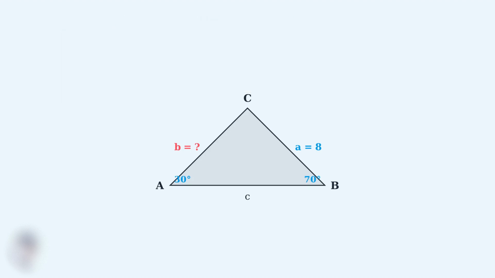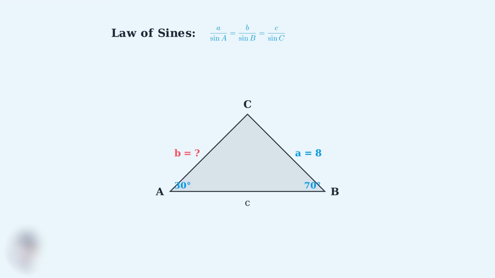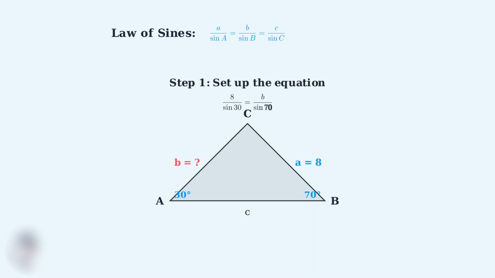Now let's solve this step by step using the law of sines. We'll use the law of sines formula. Since we know angle A, side a, and angle B, we can use the first two ratios to find side b. Step 1. We substitute our known values into the law of sines. 8 over sine of 30 degrees equals b over sine of 70 degrees. Step 2. We cross multiply to isolate b. This gives us b equals 8 times sine of 70 degrees, all divided by sine of 30 degrees.